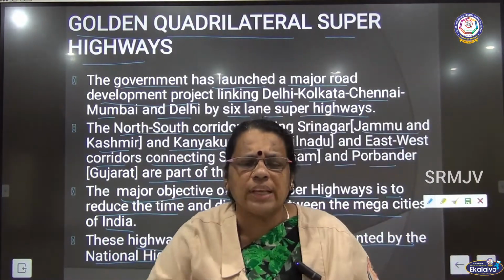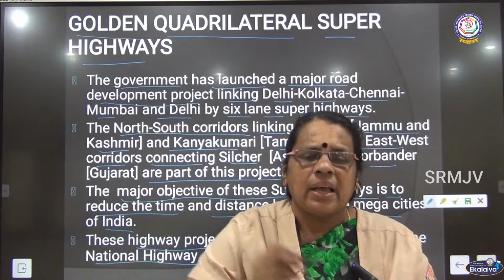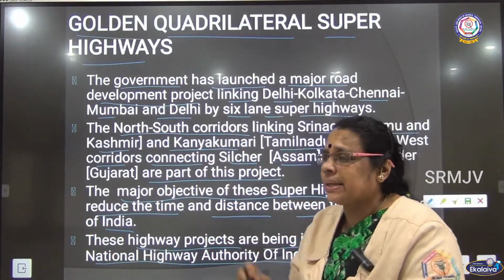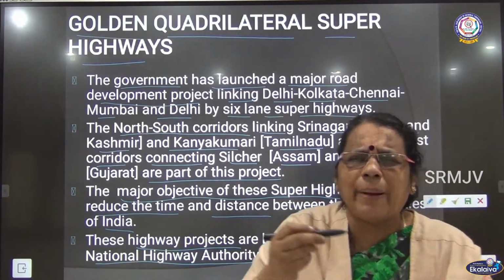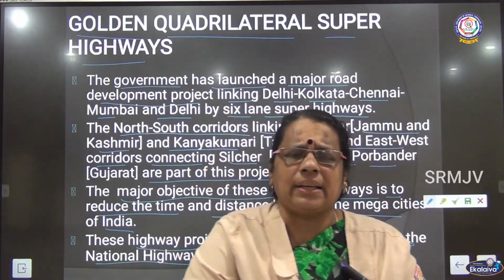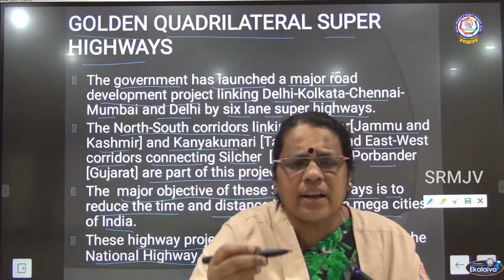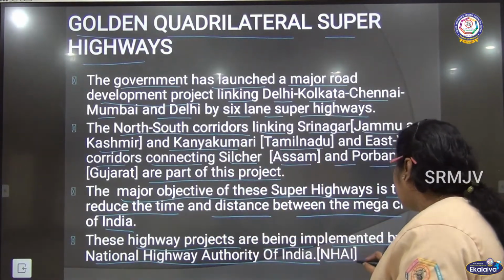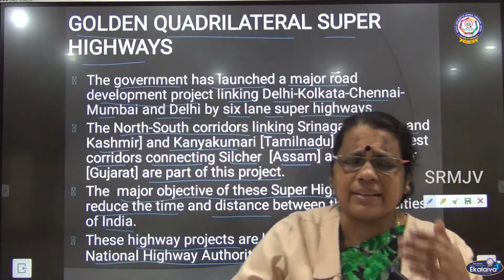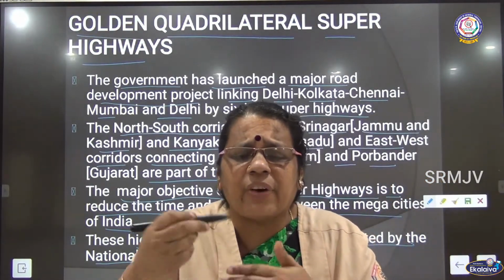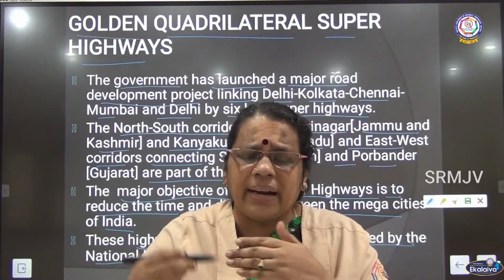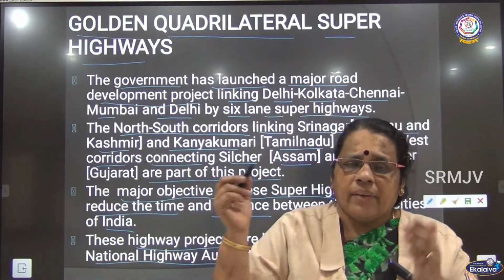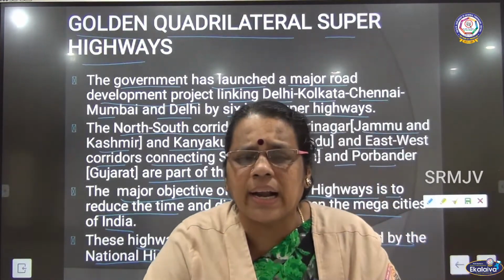So, when you talk about this Golden Quadrilateral Superhighways, these highway projects are being implemented. Who are playing a greater role in implementing this? The National Highway Authority of India, NHAI, we can write in short. What is NHAI? N stands for national, H stands for highways, and A stands for authority, I stands for India. So here we have talked about the Golden Quadrilateral Superhighways.